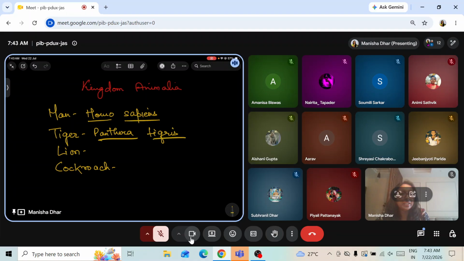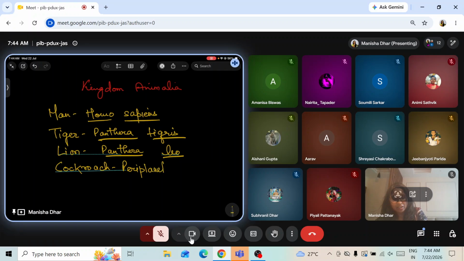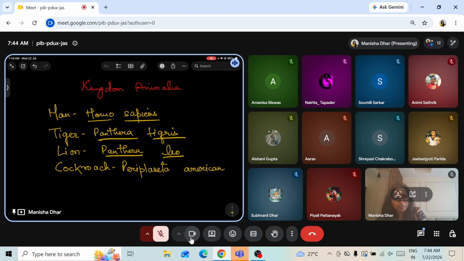And then lion will be? Lion is Panthera leo. What about cockroach? Periplaneta americana. Wow, very good. Periplaneta americana. Can you say why this? I'll give one more example and then come to it.